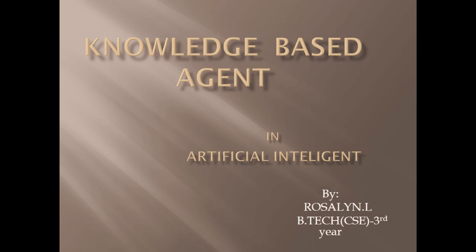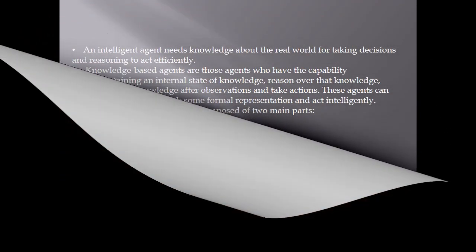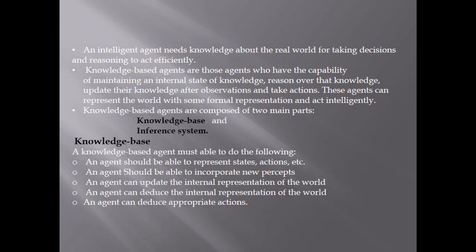The topic is knowledge-based agent in artificial intelligence. An intelligent agent needs knowledge about the real world for taking decisions and reasoning to act efficiently. Knowledge-based agents are those agents who have the capability of maintaining an internal state of knowledge, reasoning over that knowledge, and updating their knowledge after observations and taking action. These agents can represent the world with some formal representation and act intelligently.